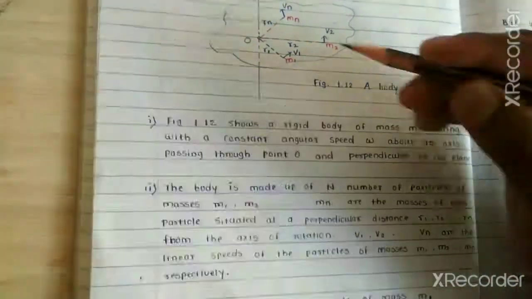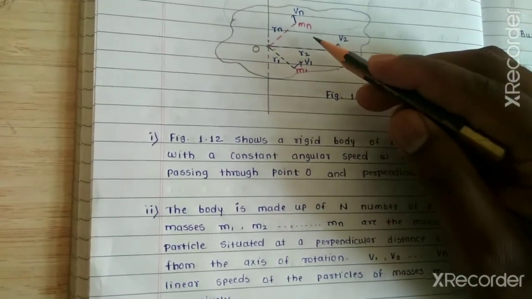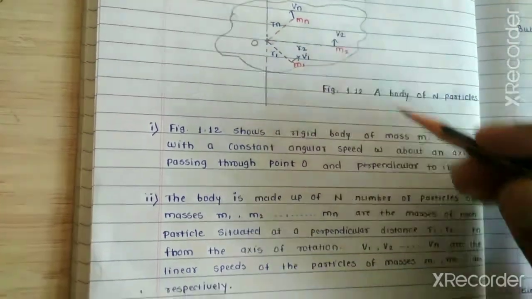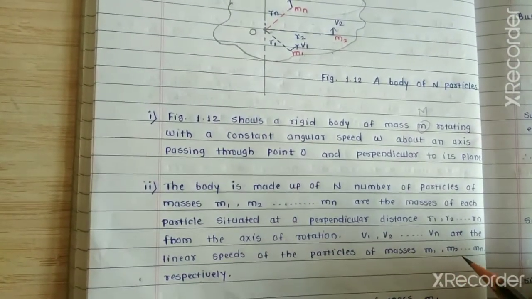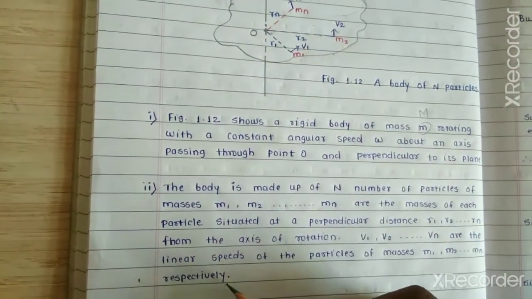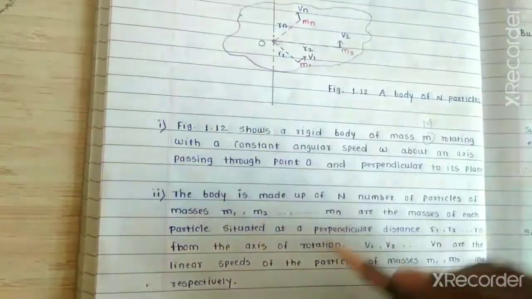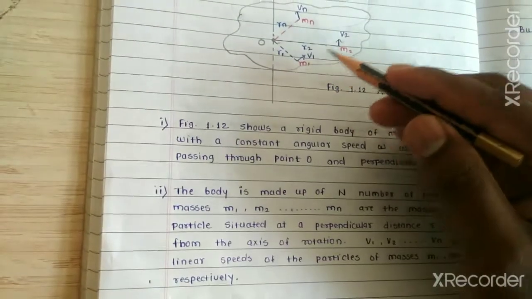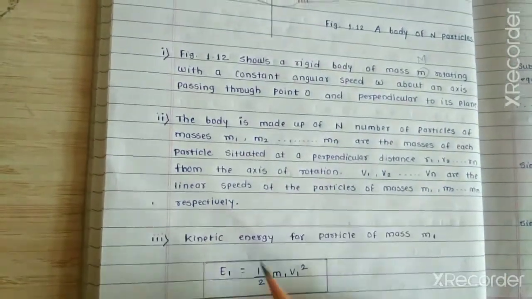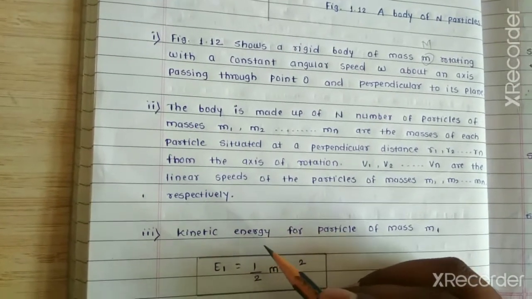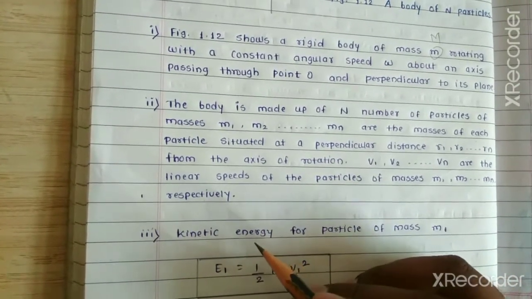Next, v1, v2, ... vn are the linear speeds of the particles of masses m1, m2, ... mn respectively. Now, for finding the kinetic energy, we will consider the particle of mass m1.